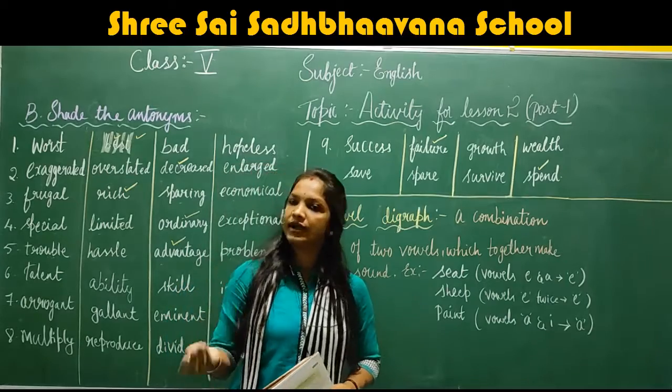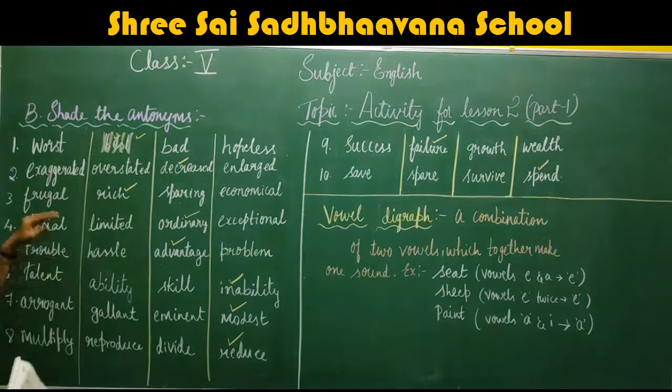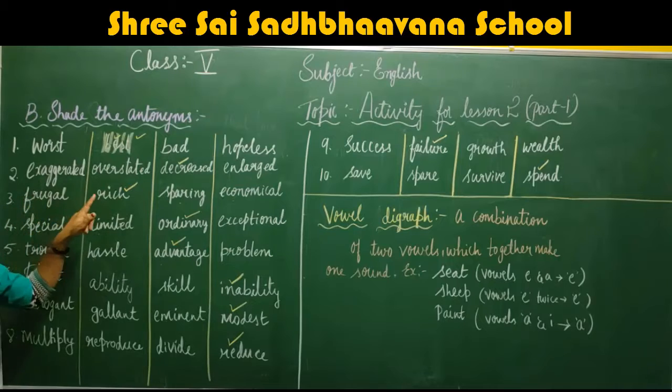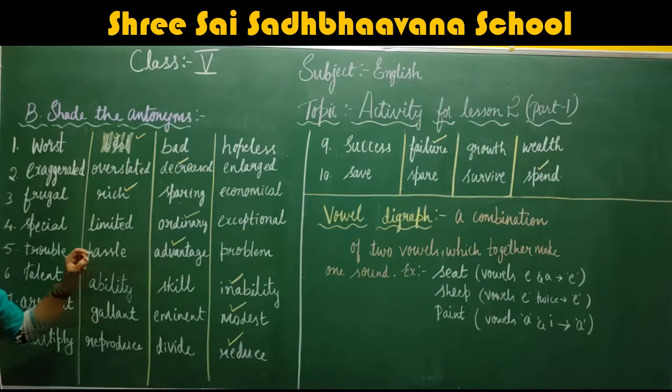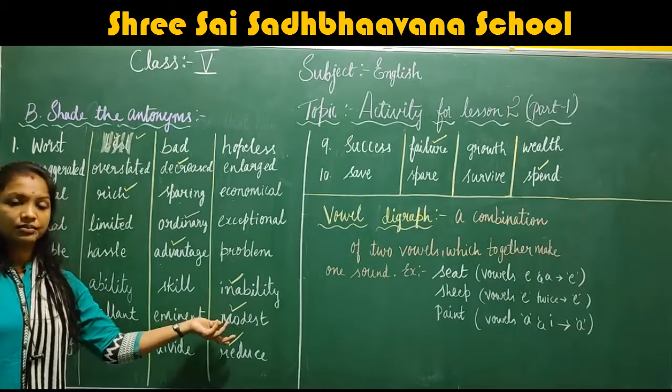What do you mean by antonyms? Antonyms means the words having different meanings. For example, worst, best. The opposite word for worst is best. Exaggerated, the opposite meaning is decreased. Then frugal, the opposite meaning is rich. Special, opposite is ordinary. Trouble, opposite word is advantage. Then talent, the opposite word is inability. Arrogant, the opposite word is modest. Now, modest means very silent, not up to the mark.